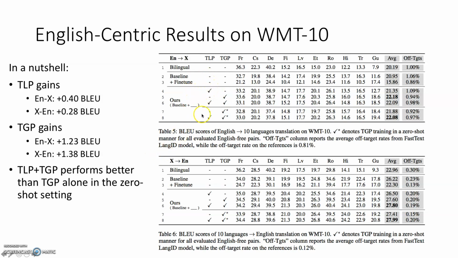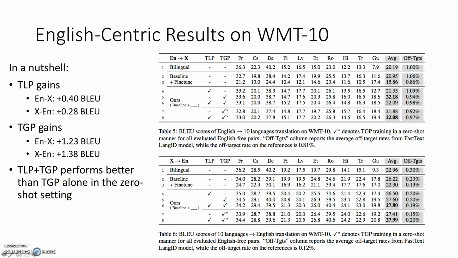For our method, there are two setups. On the top, we have the normal TLP and TGP, and on the bottom, we have TGP star, which denotes TGP training in the zero-shot manner for all the evaluated English-free pairs. In a nutshell, the TLP method gains 0.4 BLEU and 0.3 BLEU on the one-to-many and many-to-one scenarios, while TGP gains more than 1 BLEU on both scenarios. And together, TLP plus TGP performs better than TGP alone in the zero-shot settings, while performing similarly on the normal settings.